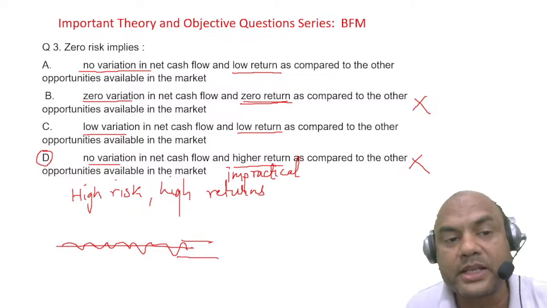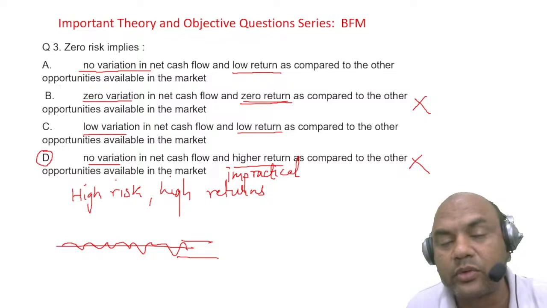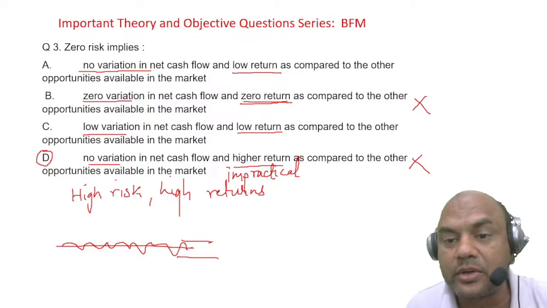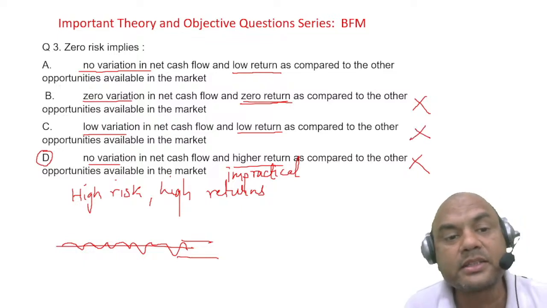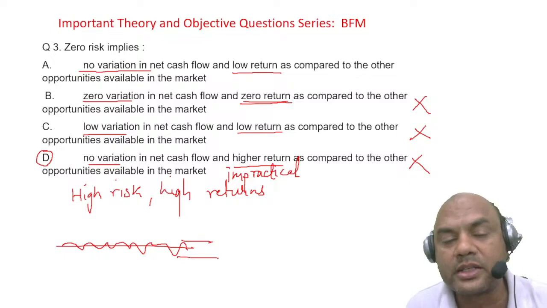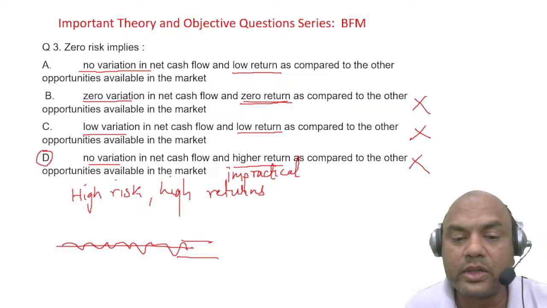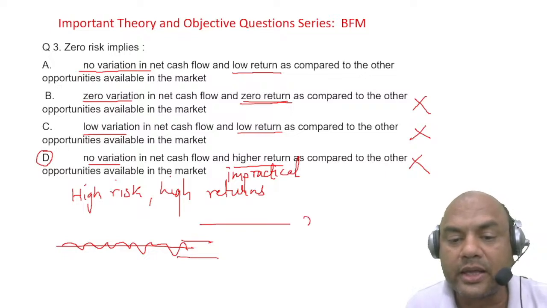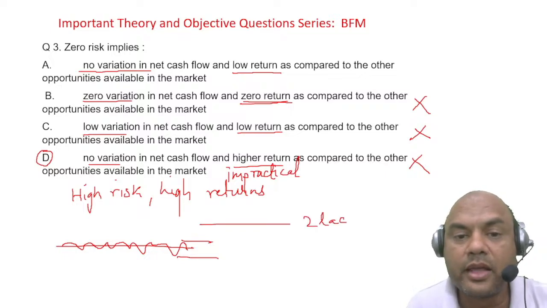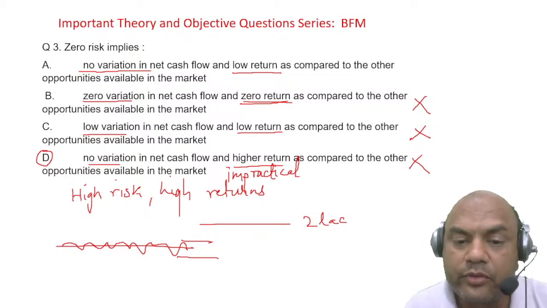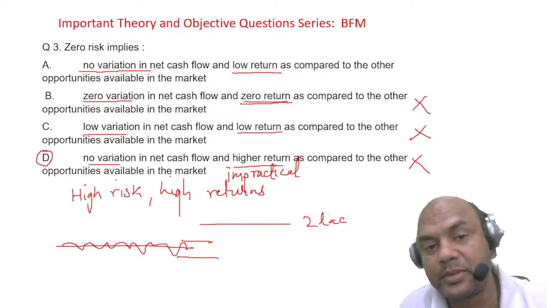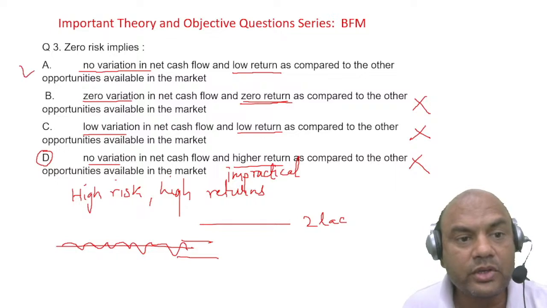If there is a variation, it will imply low risk. It won't imply zero risk. So this is out. So the correct answer is no variation and low returns. This is a practical solution available. No variation. I'm getting only a single return, 2 lakh every year, and low return. This will definitely fetch me lower return than the riskier elements. Okay. So the answer is A.